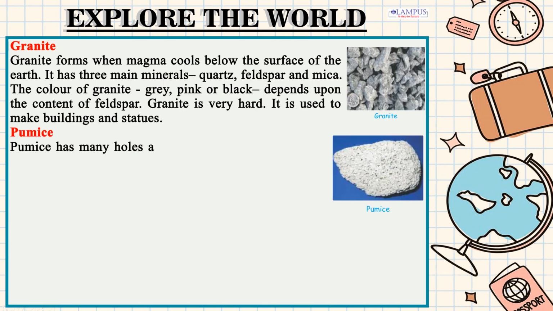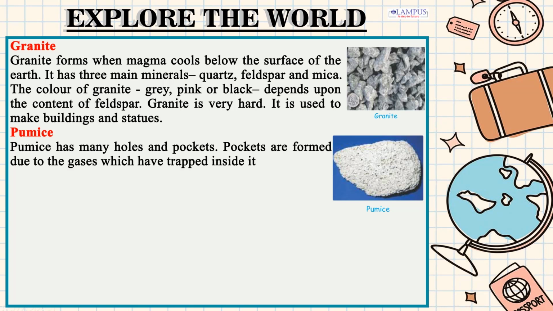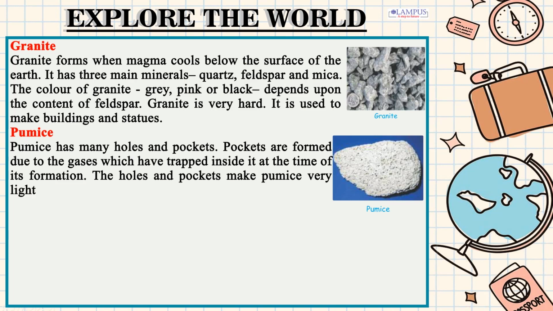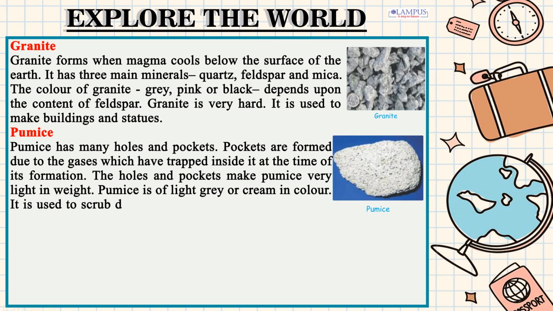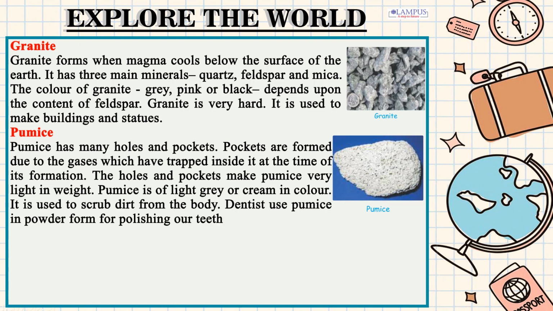Pumice. Pumice has many holes and pockets. Pockets are formed due to the gases which have trapped inside it at the time of its formation. The holes and pockets make pumice very light in weight. Pumice is of light gray or cream in color. It is used to scrub dirt from the body. Dentists use pumice in powder form for polishing our teeth.